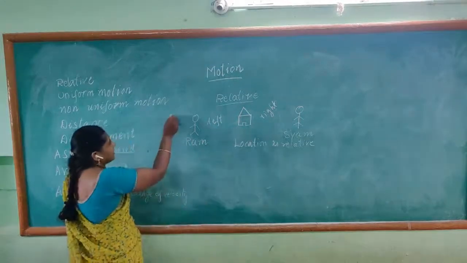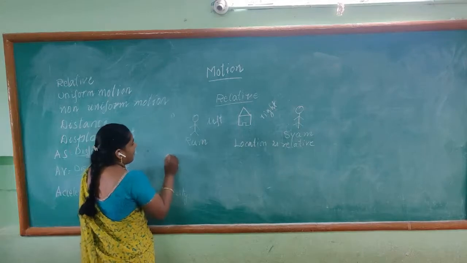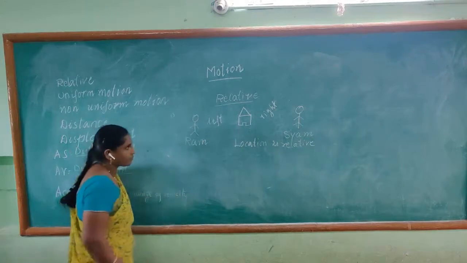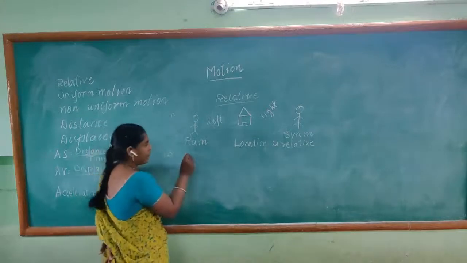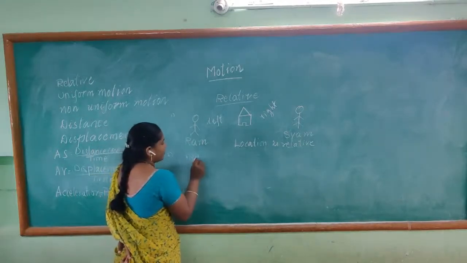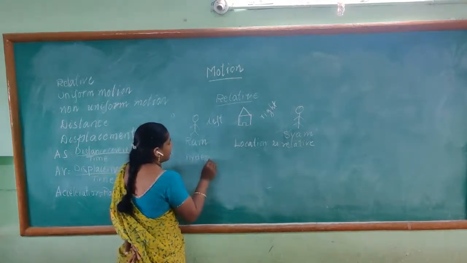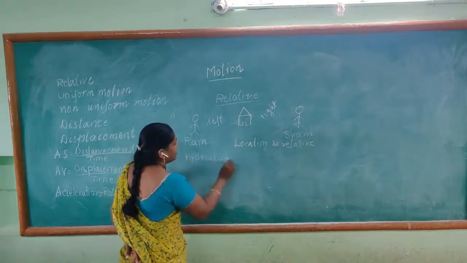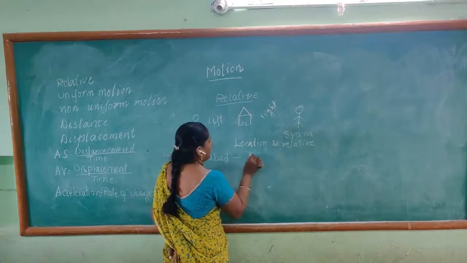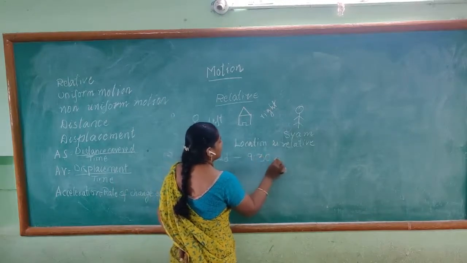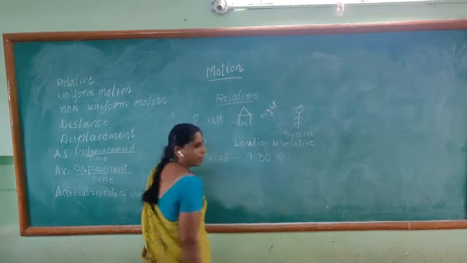So let us take a second instance. For example, if you are in Hyderabad, the time is 9:30 a.m. in the morning.